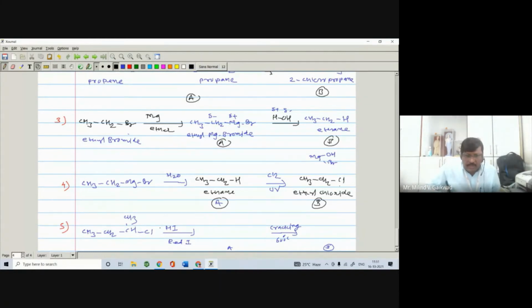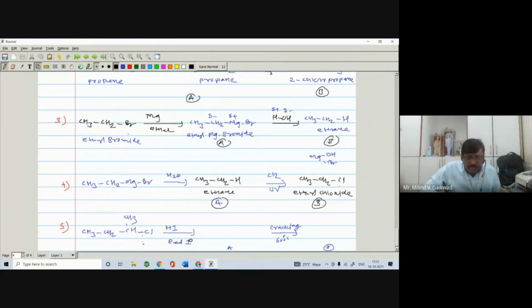So HI, now the compound B, on the arrow it is written cracking, means here there must be addition of HI, red phosphorus, right? Here you are using the red phosphorus.